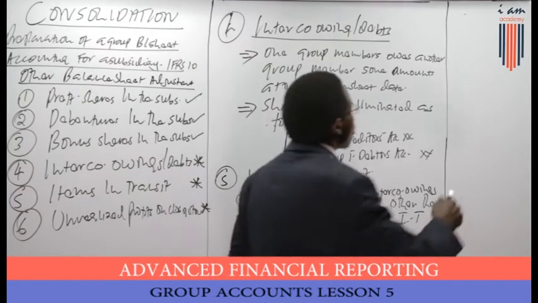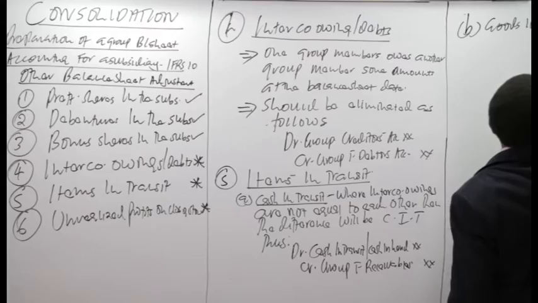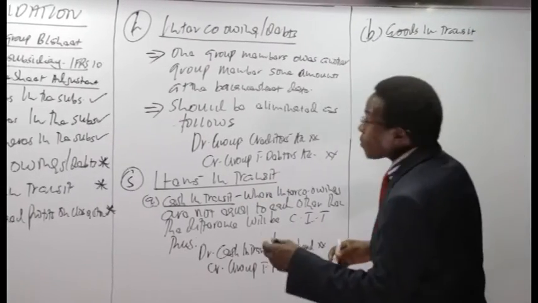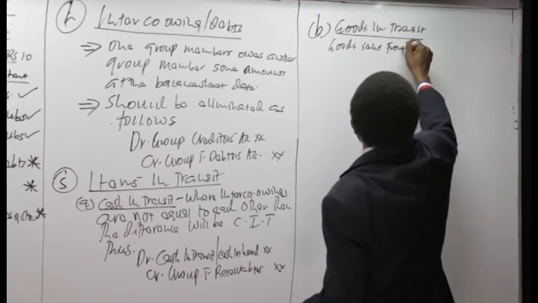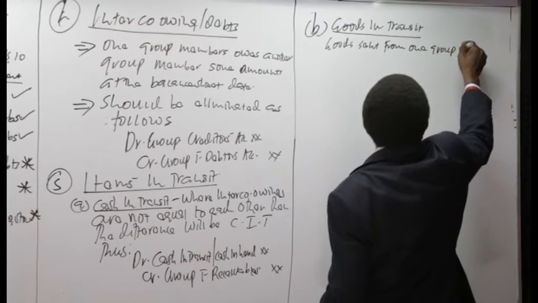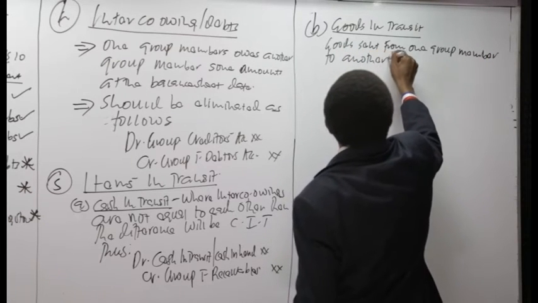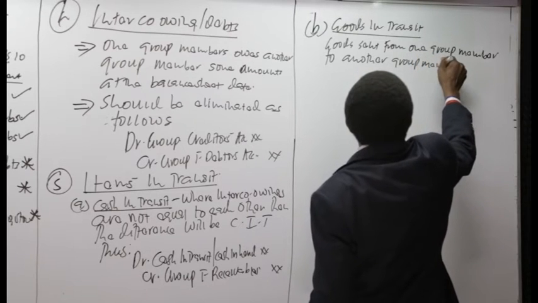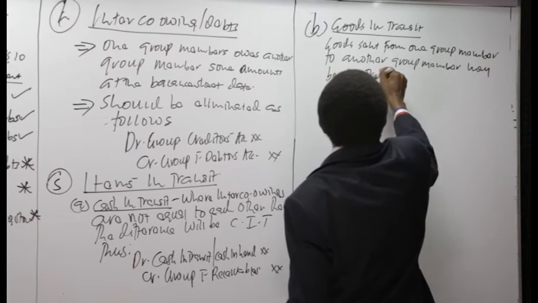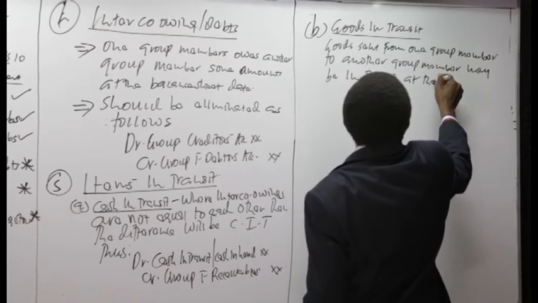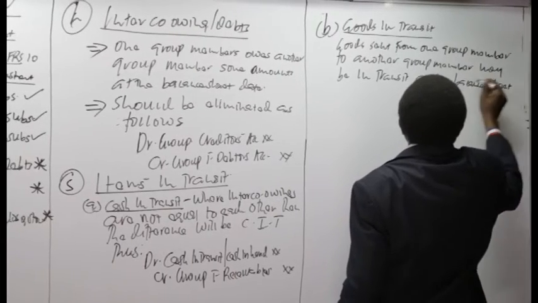B, we may have goods in transit. Goods sent from one group member to another group member may be in transit at the balance sheet date.